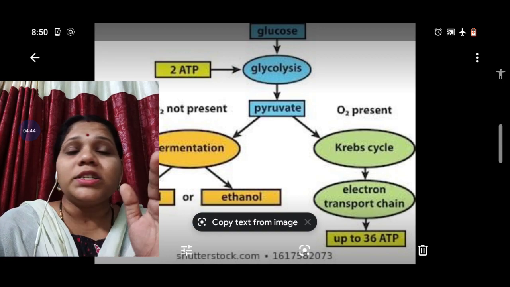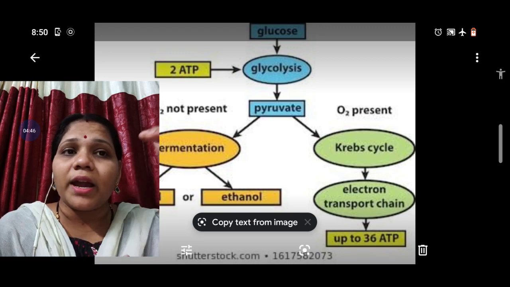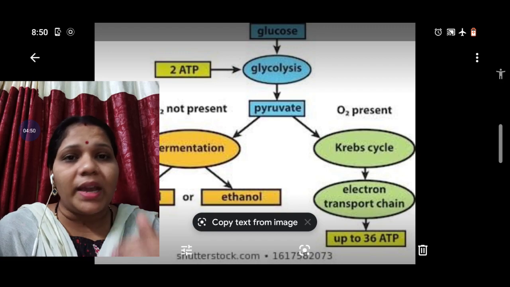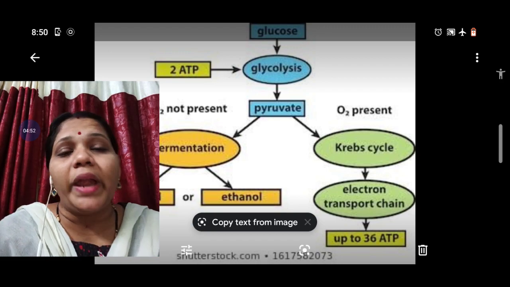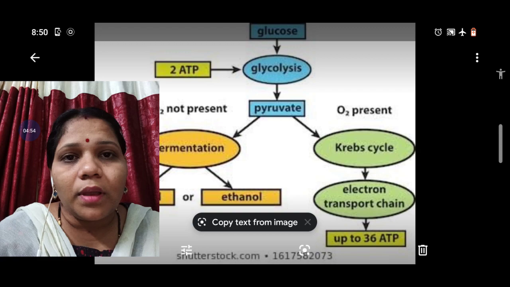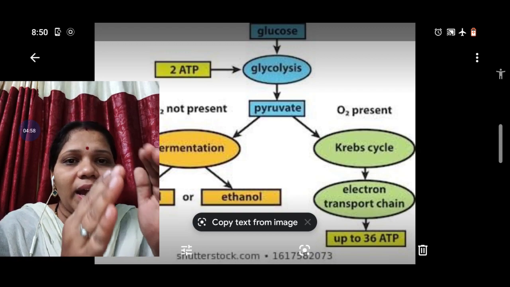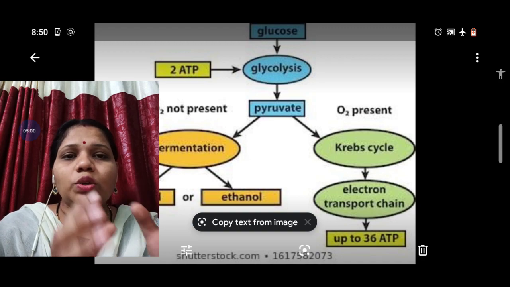In glycolysis, when the glucose is converted to pyruvate or pyruvic acid, it gives 2 ATP. And this pyruvic acid again enters into the next steps.